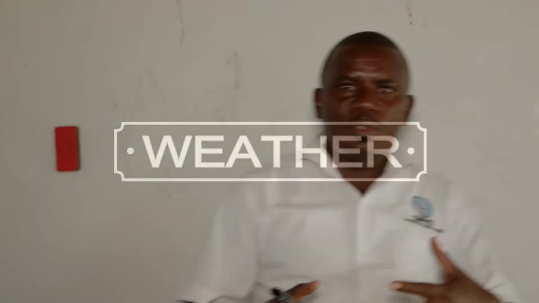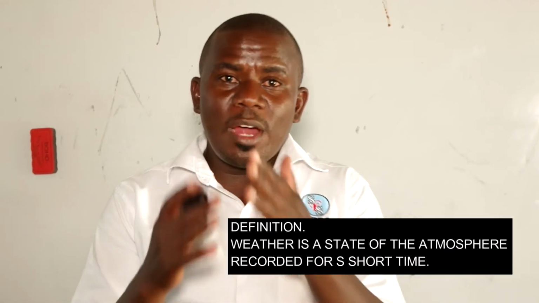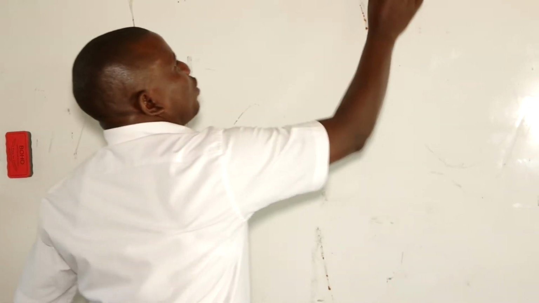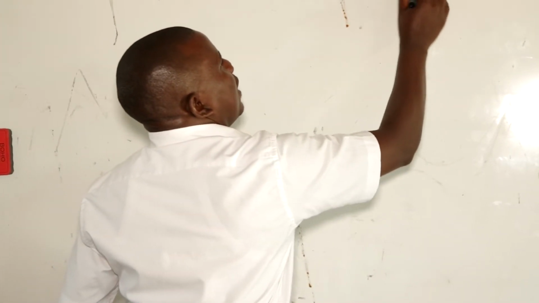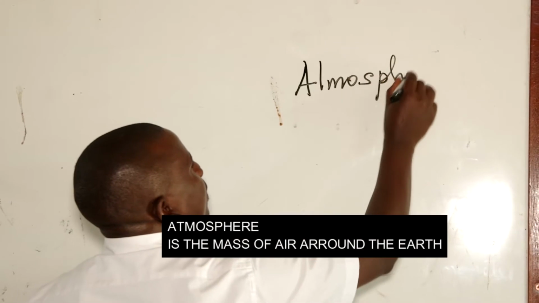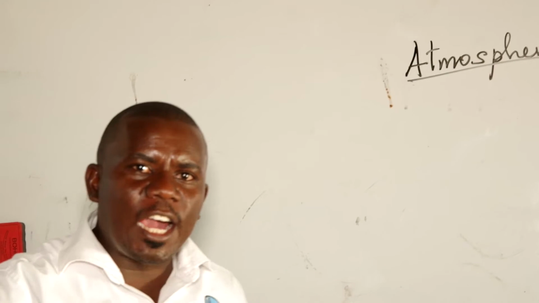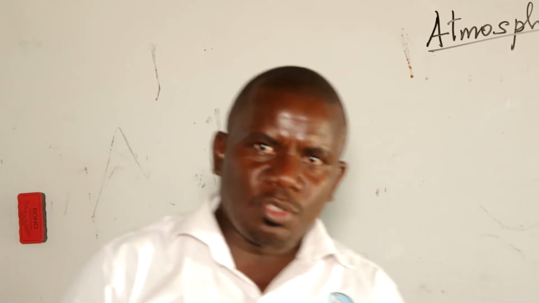Today, we are going to have a look at a topic in social studies from primary 1, primary 5, and primary 7, about weather. Weather is the state of the atmosphere recorded for a short time. The word atmosphere in this case may sound as a new word. Atmosphere is the mass of air around the earth. The mass of air or the air around us is called the atmosphere.